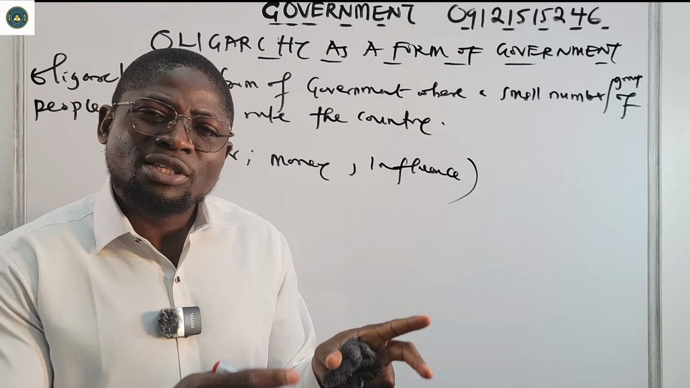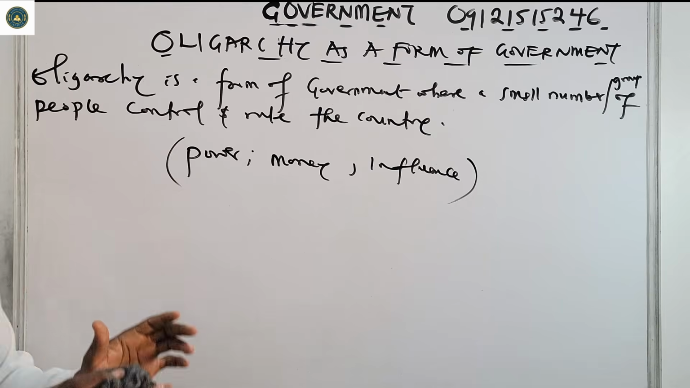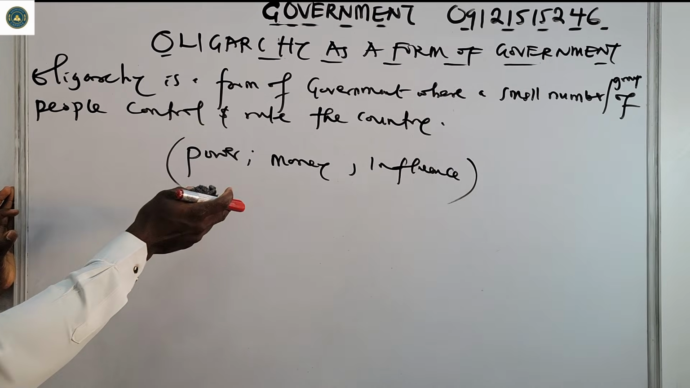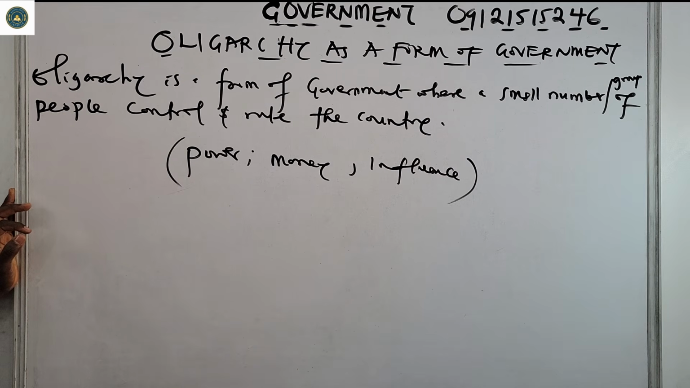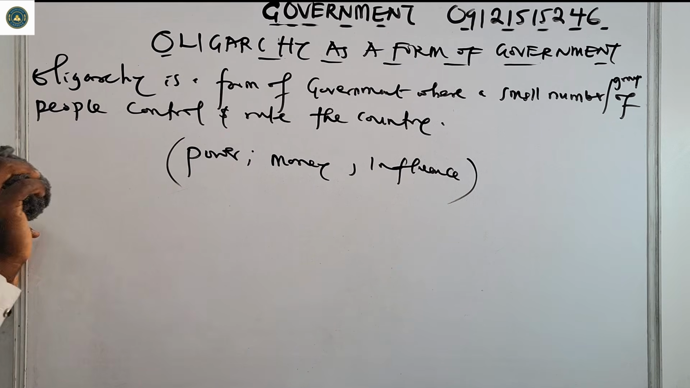Of course, that means sovereignty will lie on these wealthy people, on these people that have influence or money. They are the ones that make all the big decisions concerning that country. Anything that they say has to hold.